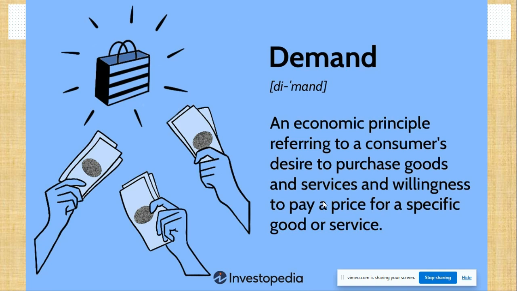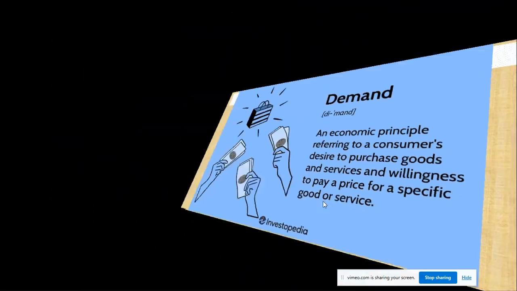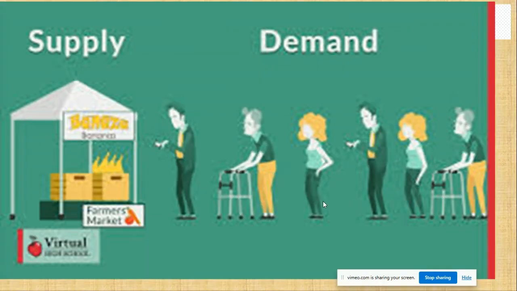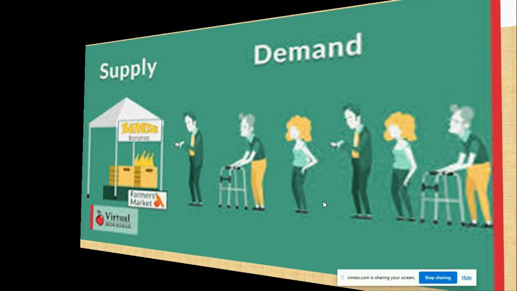You can see the chart showing consumers presenting money to purchase a particular commodity, and that is what we call demand. Okay, look at another chart talking about the concept of demand. As you can see on the screen, consumers are lining up to purchase a commodity from the supplier, with the money with them and willingness, passion to buy a commodity from the supplier, and that is what we call demand.